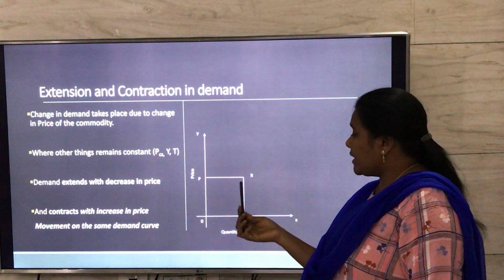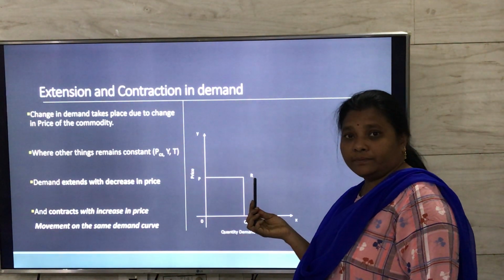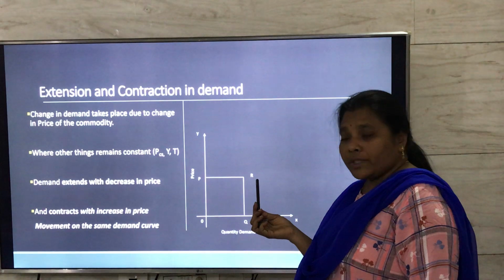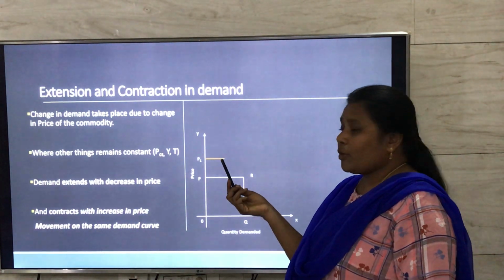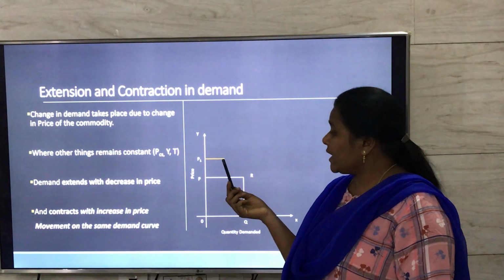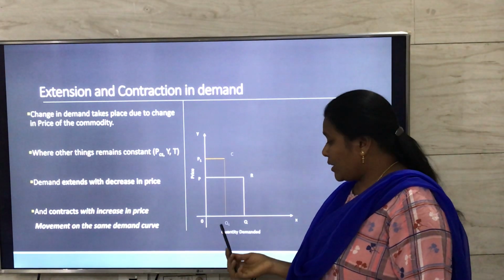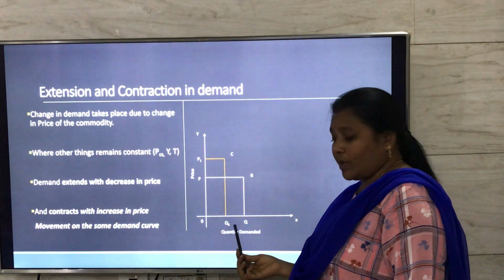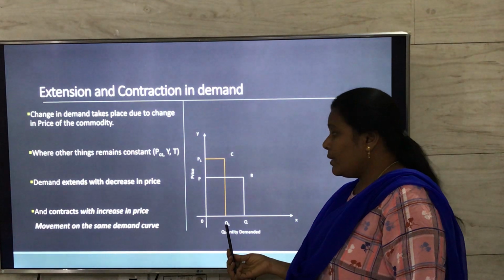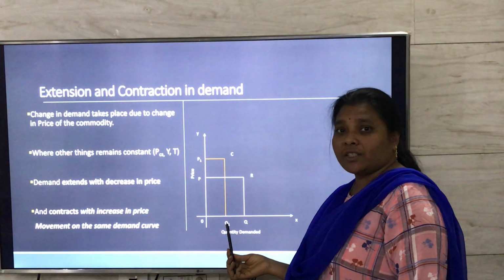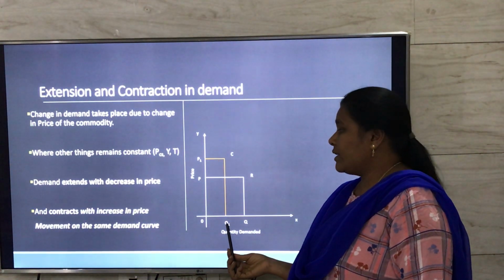And both the lines are intersecting at point R. Suppose the price of the commodity increases from OP to OP1, and this increase in price decreases the quantity demanded. The quantity demanded decreases from OQ to OQ1. This is called contraction in demand.